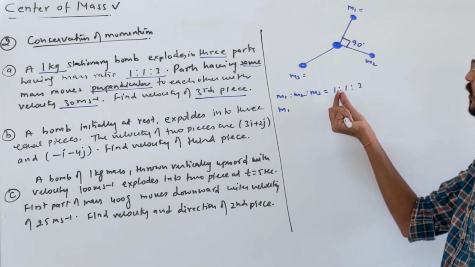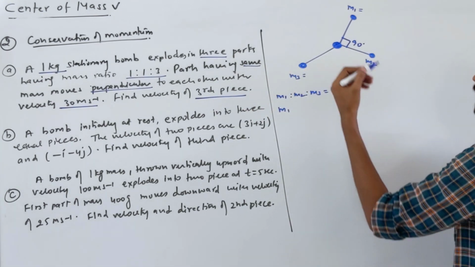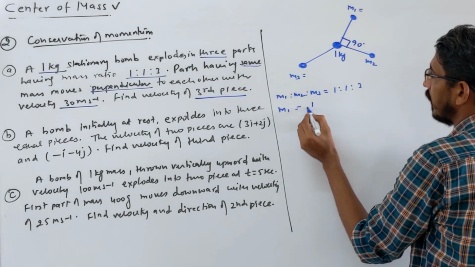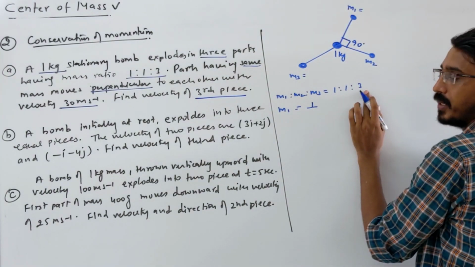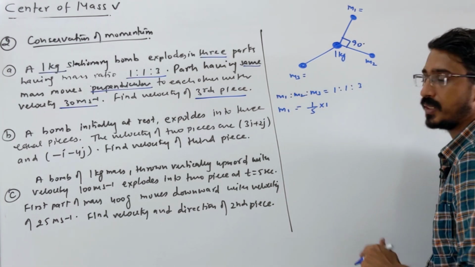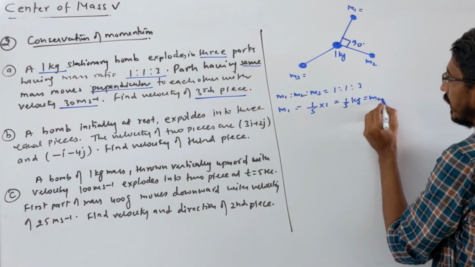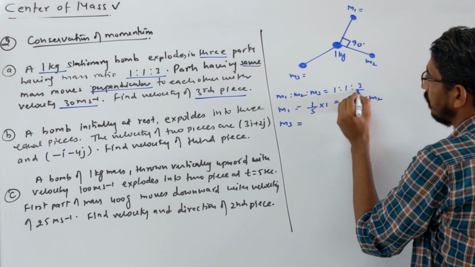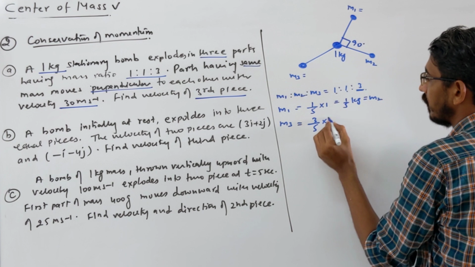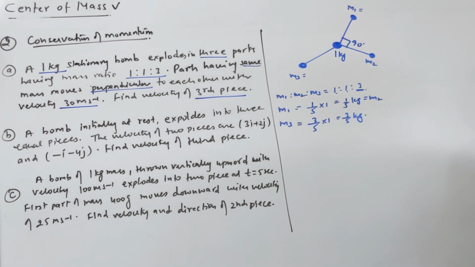So what is the mass of the first piece? You can call it 1 kg, 1 kg and 3 kg, that also works. But if you want to write in terms of the 1 kg, how do you write it? The mass of the first piece is one part out of the total parts, 1 plus 1 plus 3, that becomes 5, into 1 kg. So it becomes 1 by 5 kg. M2 is also the same mass. And M3 will be 3 parts out of the total 5, of 1 kg, so it becomes 3 by 5 kg. You can find these things, right? So these are the masses.